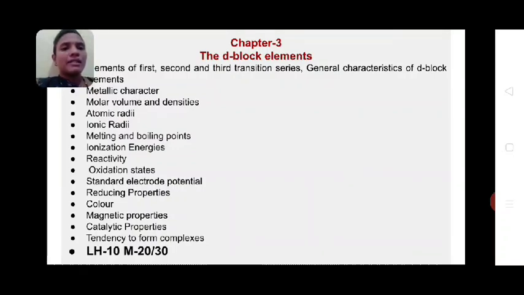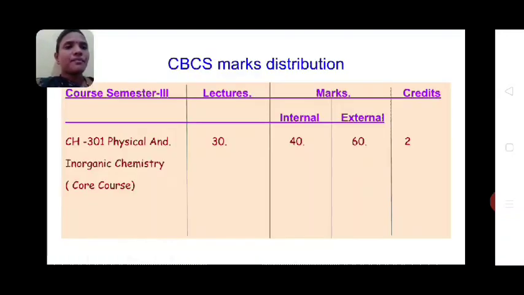This chapter requires 10 lectures to complete and carries marks of 20 or 30. 20 marks is for the compulsory question and 30 marks is for the question with option. This is the marks distribution according to the CBCS pattern of chemistry paper first. The name of the course is CH301 Physical and Inorganic Chemistry.